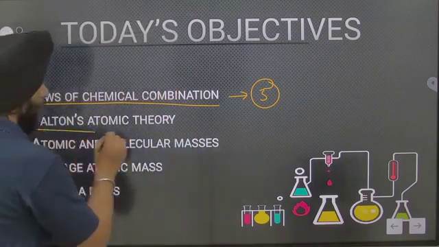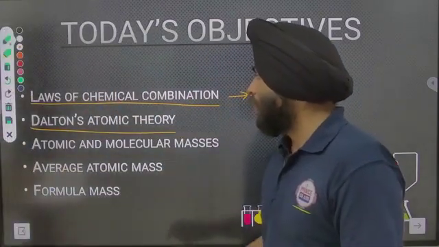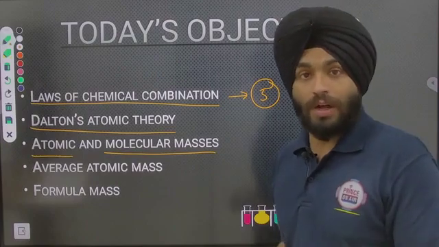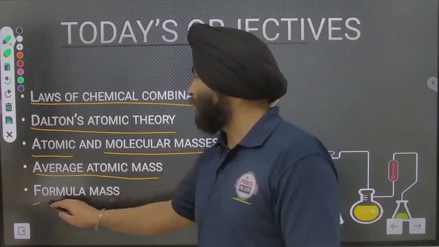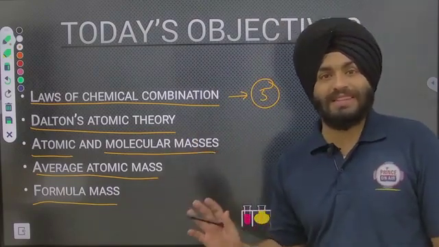Then we will discuss Dalton's atomic theory, atomic and molecular mass, how to calculate the molecular mass, average atomic mass and formula mass. All those topics we will cover in this lecture. Clear?